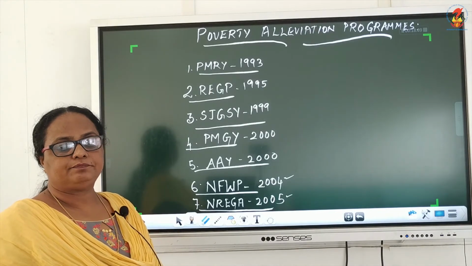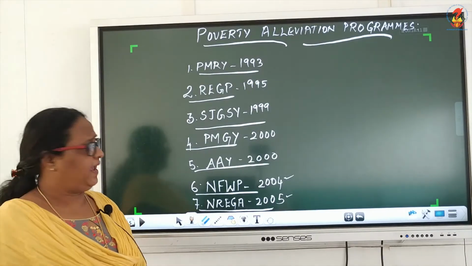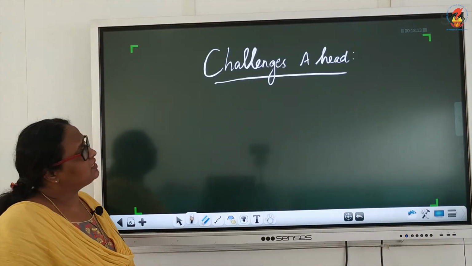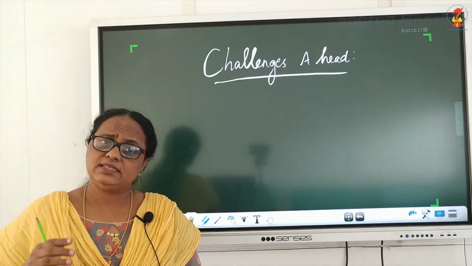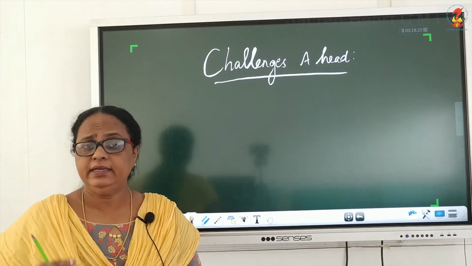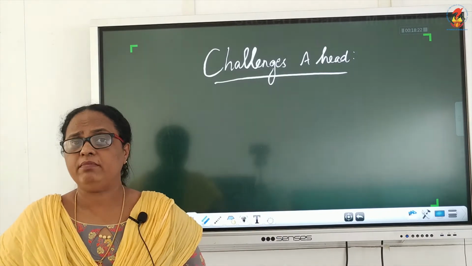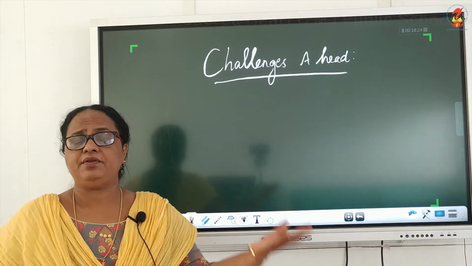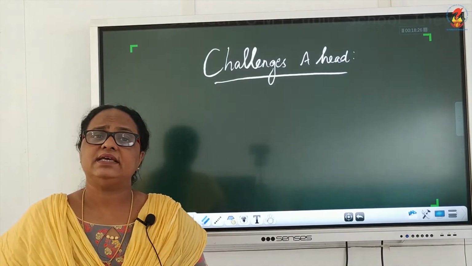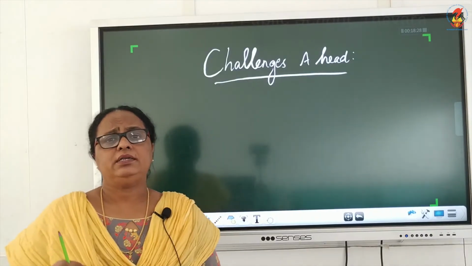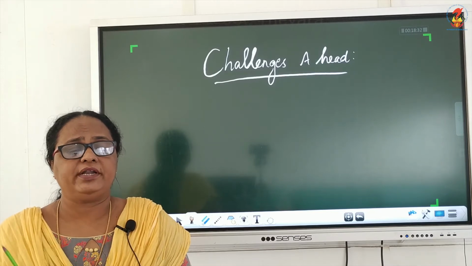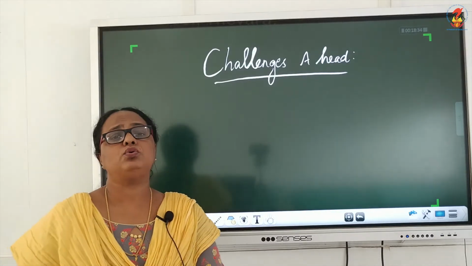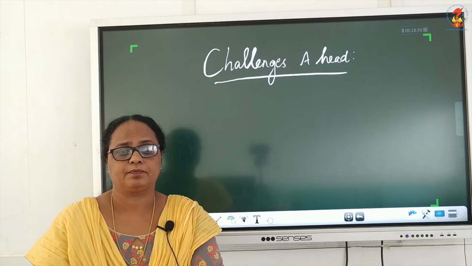Then we have challenges ahead. Challenges ahead means we understand that poverty has certainly declined in India. That's what we said. Many of the states, due to many reasons, the poverty has declined. But despite the progress, poverty reduction remains India's most compelling challenge.